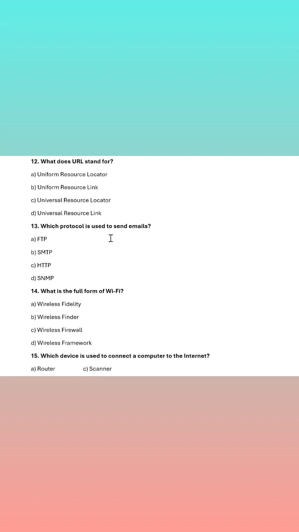Next question is, what does URL stand for? So URL is basically what? It is a type of your system, addressing system of websites. Okay. So URL basically stands for what? URL stands for Uniform Resource Locator. Okay. So what is the correct answer? The correct answer is option number A, that is Uniform Resource Locator. Now you can see there is a very confusing option, option number C, and many students in a hurry will tick option C, but that is actually wrong.